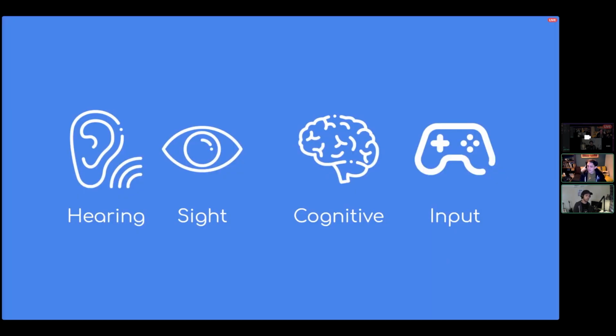So generally, accessibility is broken down into 4 key areas: hearing, sight, cognitive, and input. And what I'm going to do is run through each one. And then for each step, we're going to go into Engine. I'm going to show you the potential things that you can do to make your game more accessible. Generally, these can be categorized into 2 general splits. So, kind of audio visual, and then the kind of motor and cognitive.